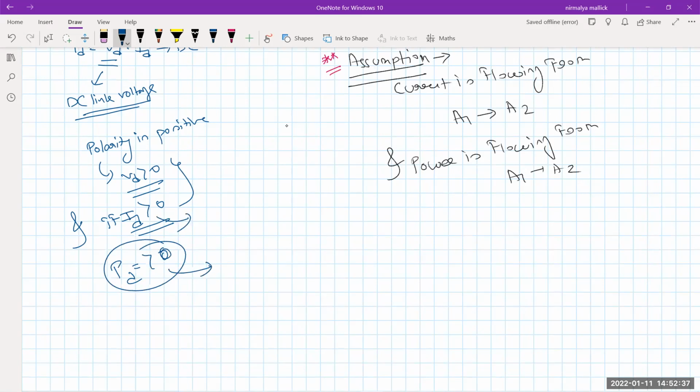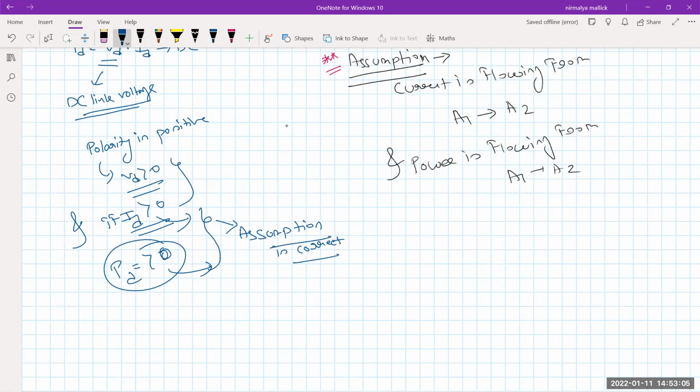VD greater than 0 means its polarity is positive. Now ID and PD greater than 0, what is the meaning of this? It means our assumption is correct.